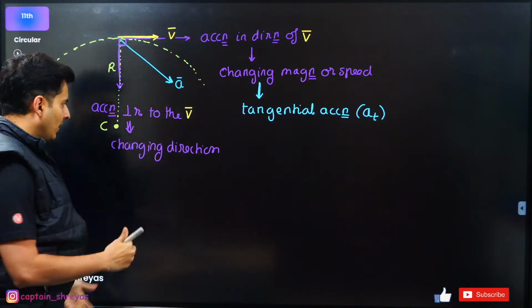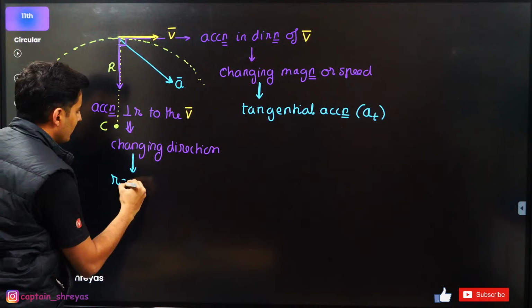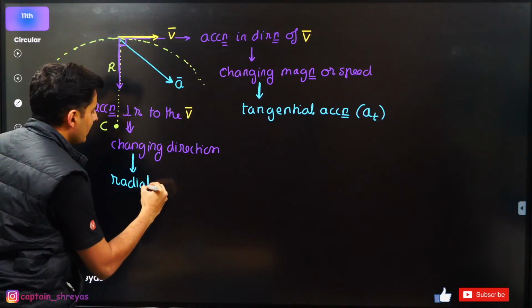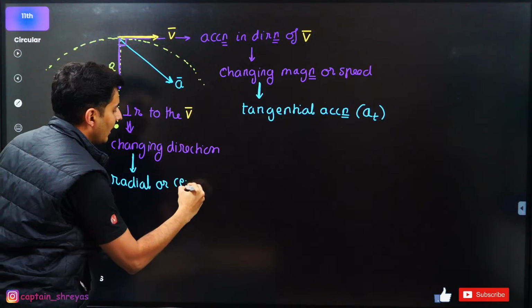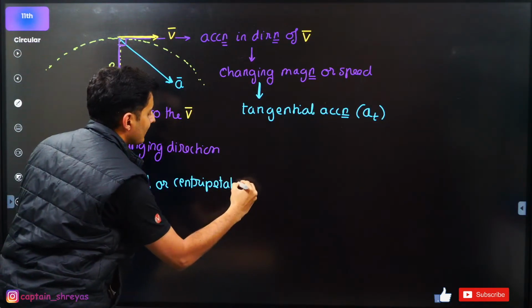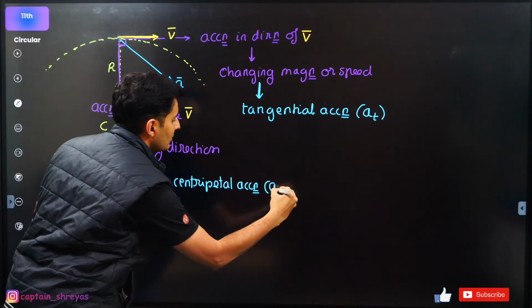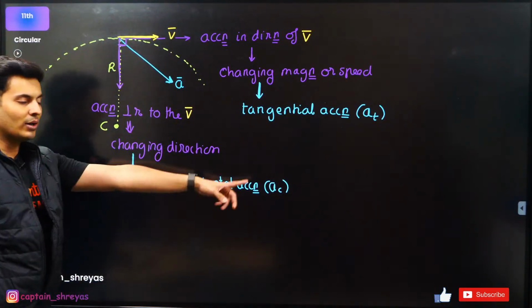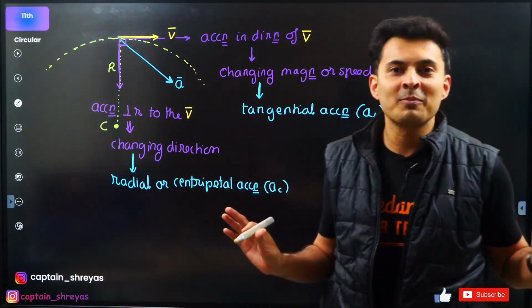So I have two names in mind. Usually they are called radial acceleration, or just because it passes through the center, centripetal acceleration. Symbol for that is usually AC. Radial or centripetal means the same thing.